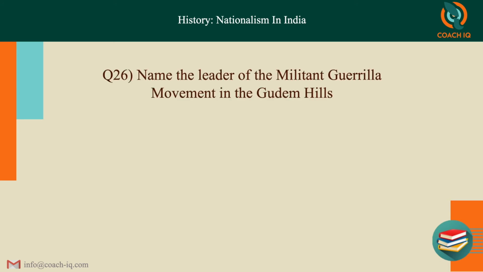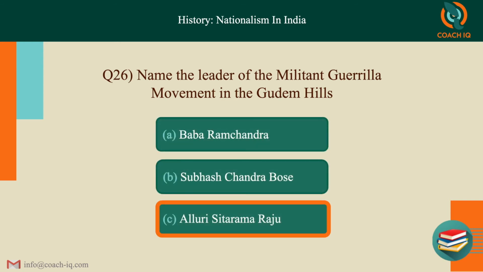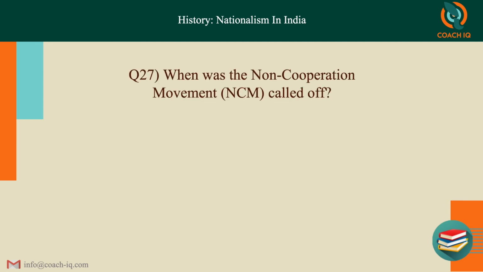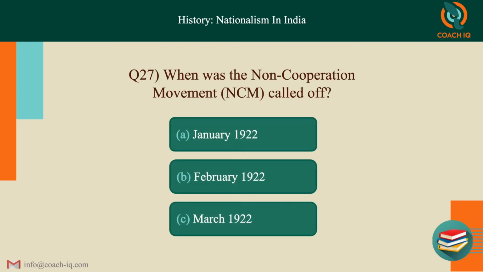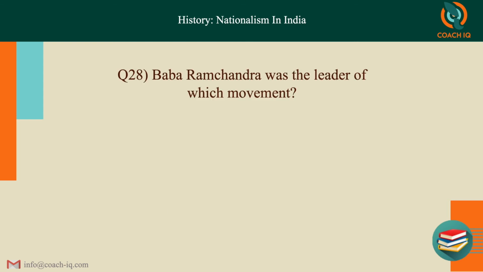Name the leader of the militant guerrilla movement in the Gudem Hills. It is Alluri Sitaram Raju. So tribal peasants also, Alluri Sitaram, and militant guerrilla also, it's the same thing. When was the NCM called off? It is B, February 1922. So it started in the beginning, that is January 1921. It ended after 1 year, 1922. But the month is the next one after January, that is February. So Feb 1922.